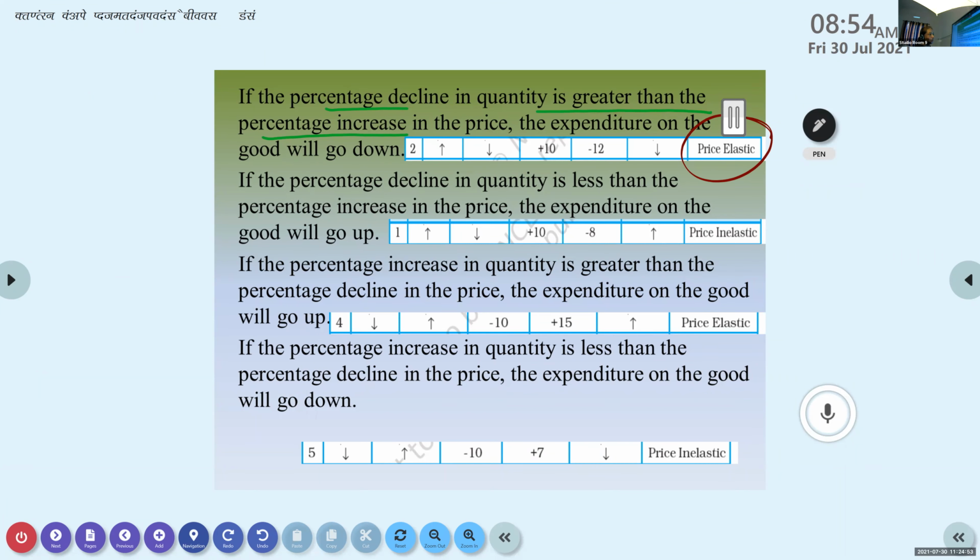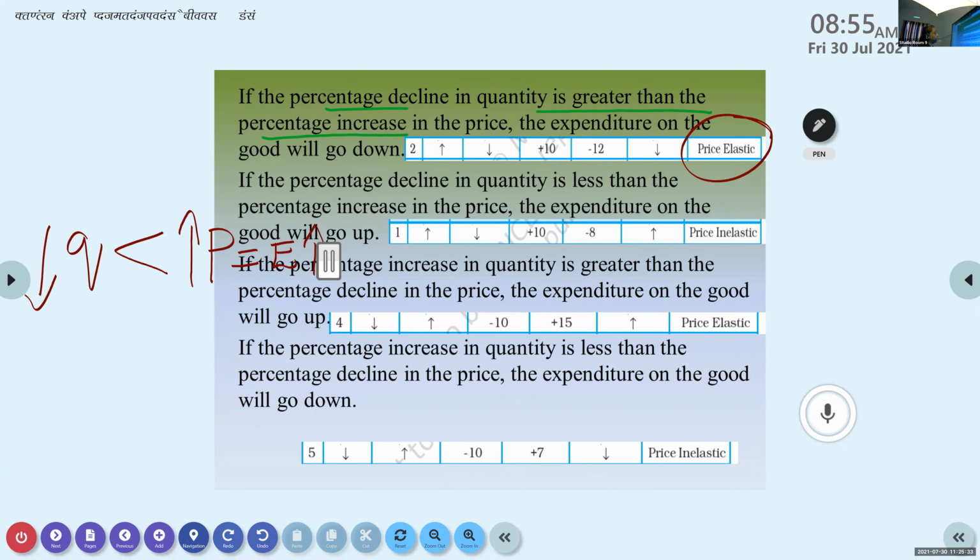Now, next one, they are talking about percentage decline in quantity that is less than percentage increase in price. So this is another situation. The expenditure will go up. This is the second situation. Even though there is an increase in price, you can see that the decline is less.